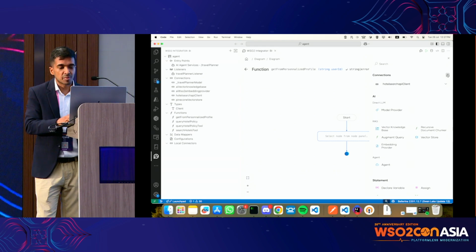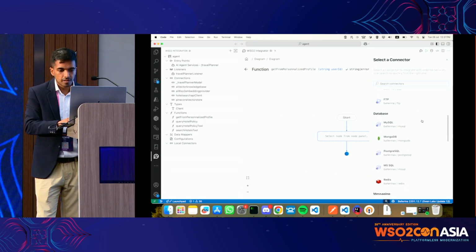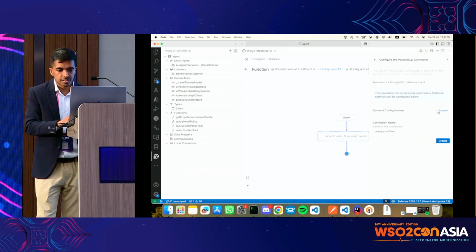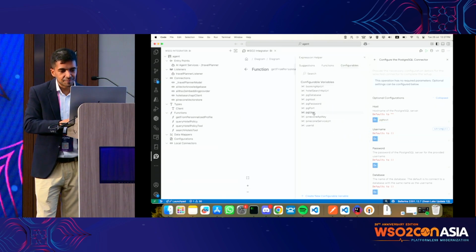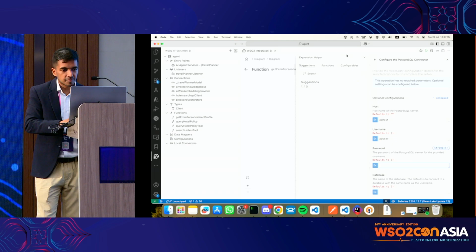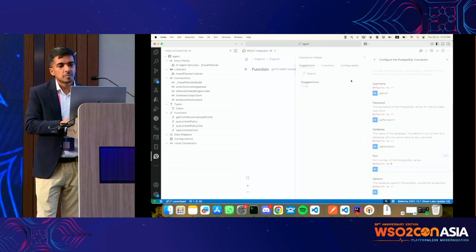Remember, these are different projects that I'm switching between. So I'm going to quickly create a new Postgres connection: host, user, password, database mindload, port.